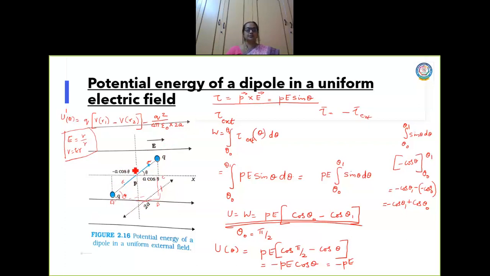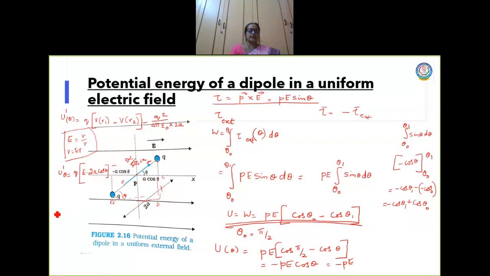So I am going to substitute here U dash theta equal to q into E into 2a cos theta, minus this term q square by 4 pi epsilon naught 2a. Now what is this 2aq?